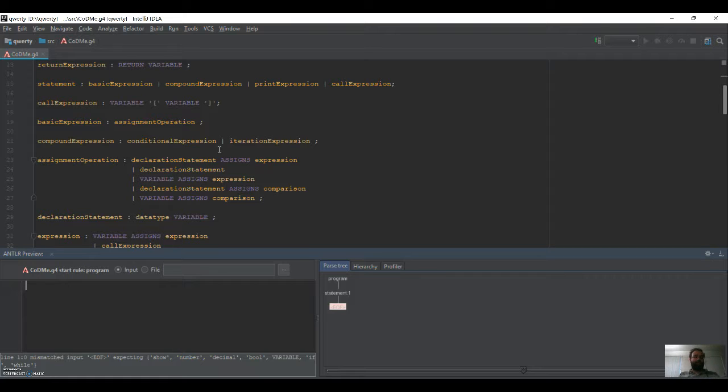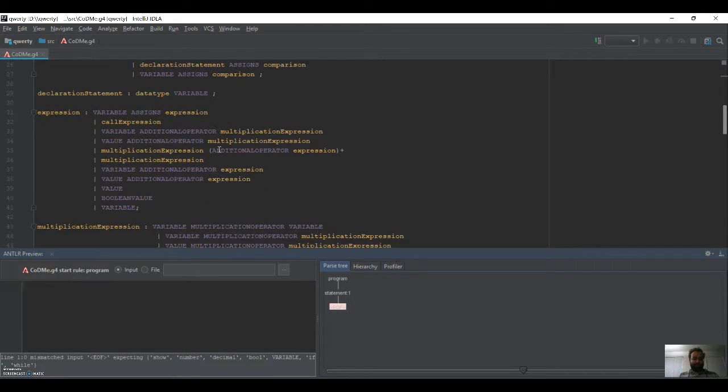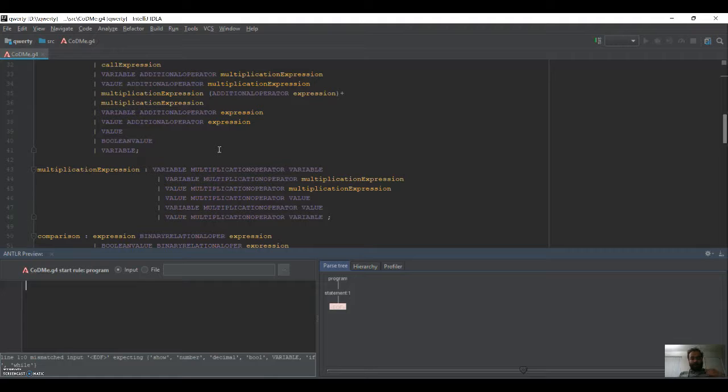And for the iteration, we have implemented while loops, and the advanced functionality we have implemented in the grammar is nested if and while loops. Next we have expressions. As you can see, we have removed all the left recursion from the grammar. We have variable assigns expression, call expressions, variable assigns value, boolean value, etc. And for the data type, I would like to mention in between, we have used three types of data type: boolean value, number, and the decimal value. The decimal value is used to represent real numbers with decimal points, the boolean value is used for true and false values, and the number value is used for integer values.